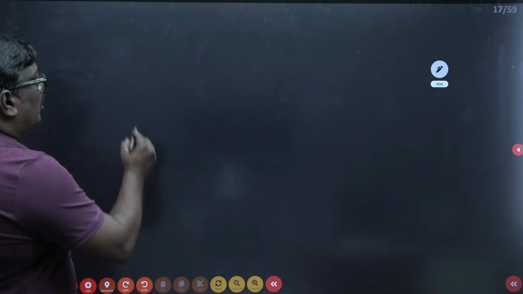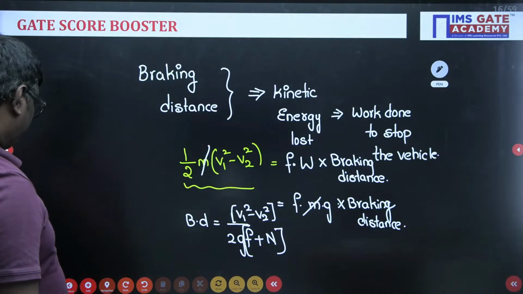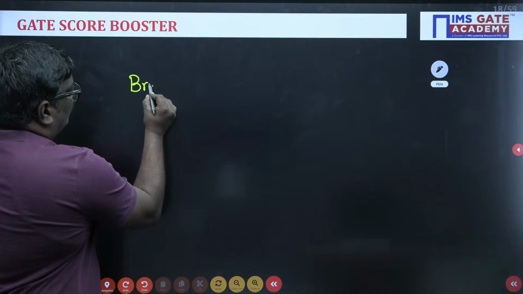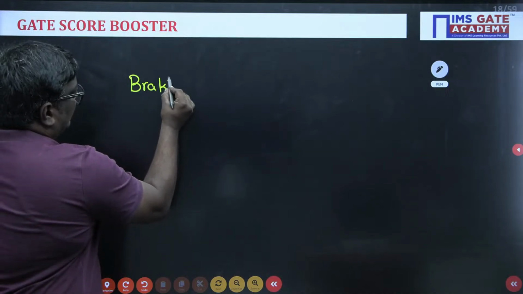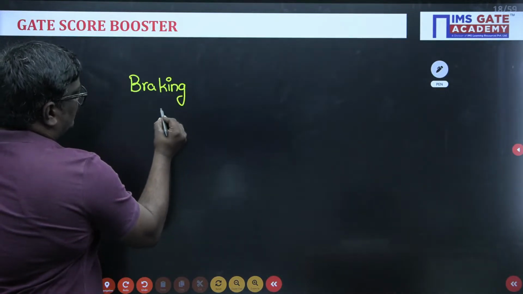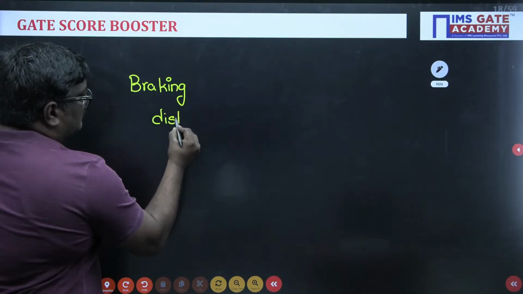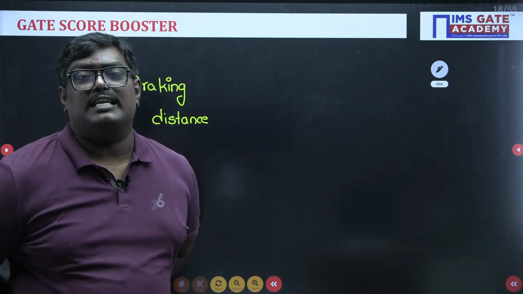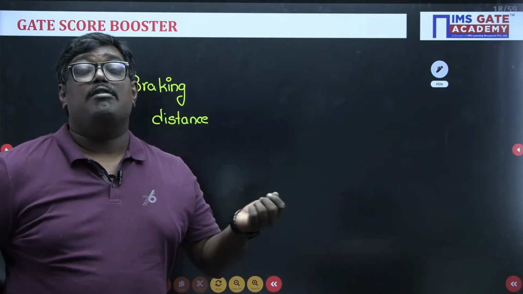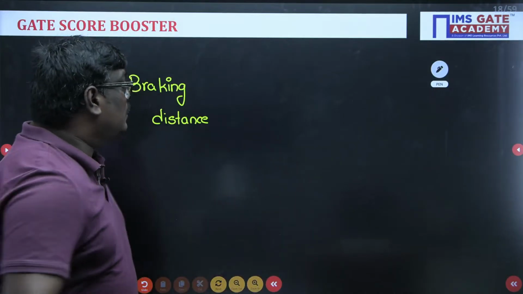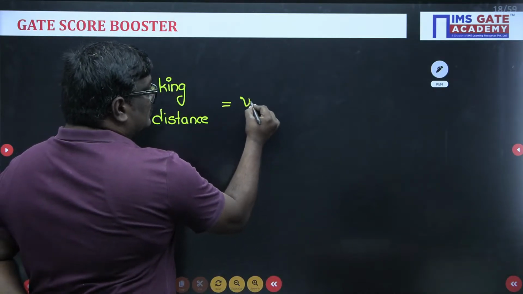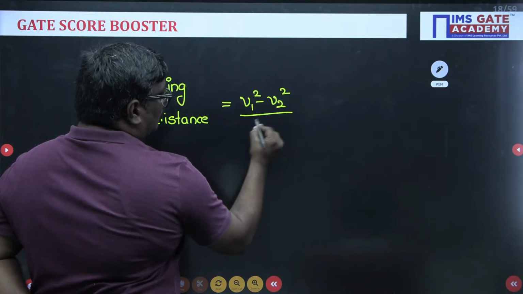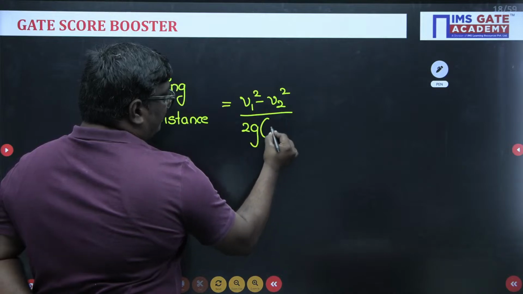So finally, the formula here is braking distance. In all the other problems, when you apply the braking distance, it will come to a velocity of 0. That is the reason you will not see the V1 squared minus V2 squared. But here it will become V1 squared minus V2 squared upon 2g (f plus n).